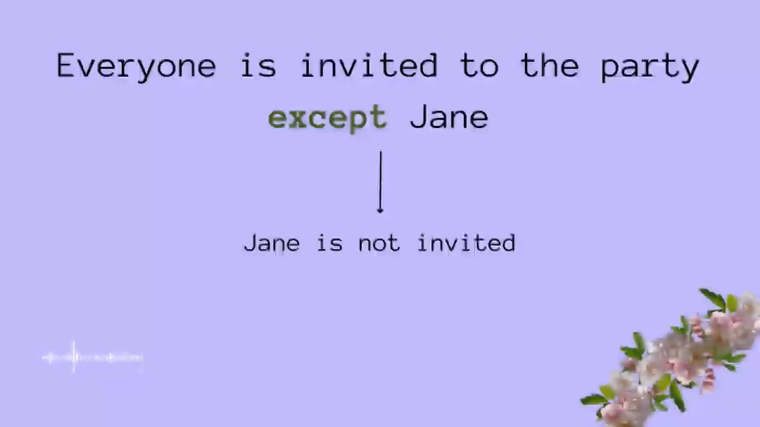But is everyone invited? No. Why? Jane is not invited, and that is why we are using except. Except Jane, that means Jane is not invited. Like everyone is invited but not Jane. Alright? So this is how you can use except in sentences. Let's have a look at another example.